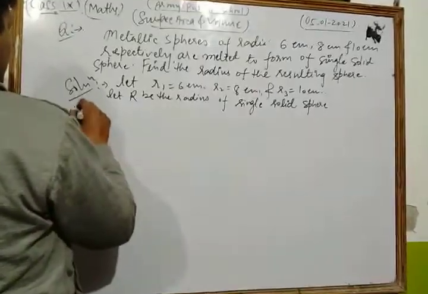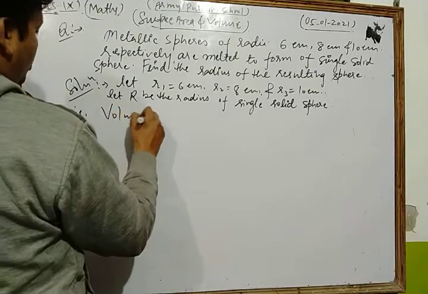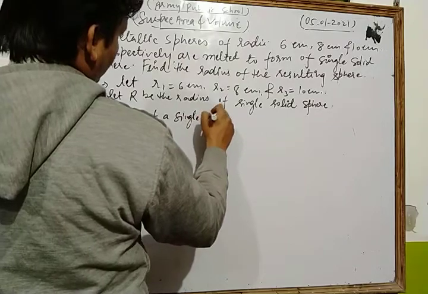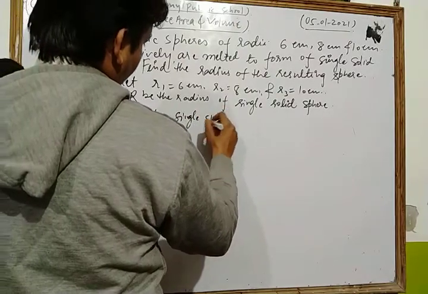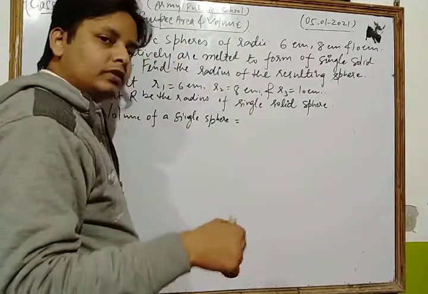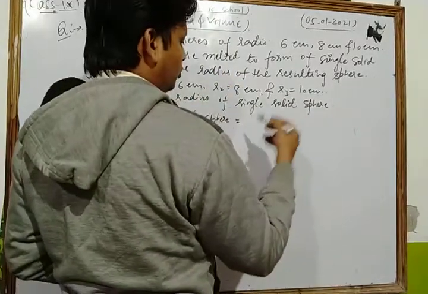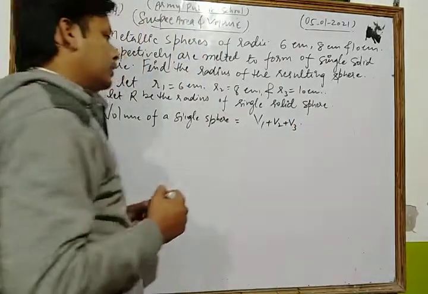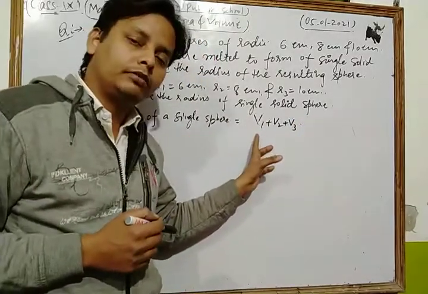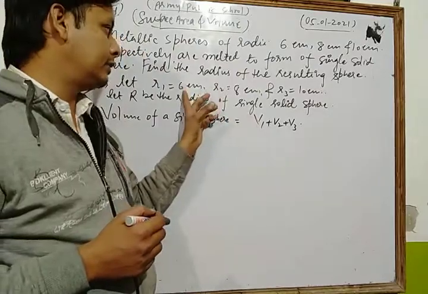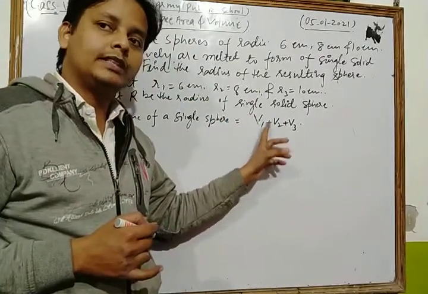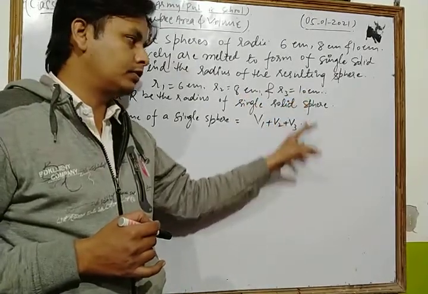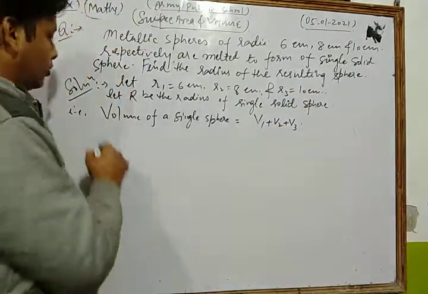That is, the volume of a single sphere is equal to the sum of the volume of all three spheres, means v1 plus v2 plus v3. Here dear students, v1 is the volume of the sphere of radius 6 centimeter, v2 is the volume of the sphere of radius 8 centimeter, and v3 is the volume of the sphere of radius 10 centimeter.